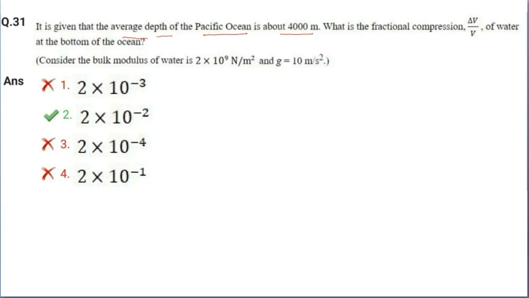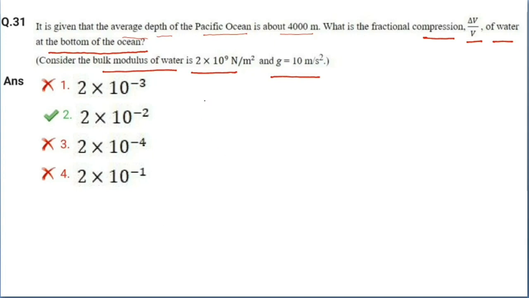What is the fractional compression, that is delta V by V, of water at the bottom of the ocean? Also consider the bulk modulus of water is 2 into 10 to the power 9 Newton per meter square and g is equal to 10 meter per second square. So what is given here?